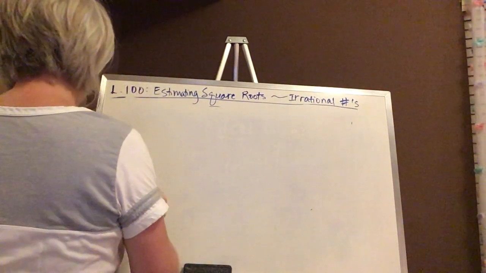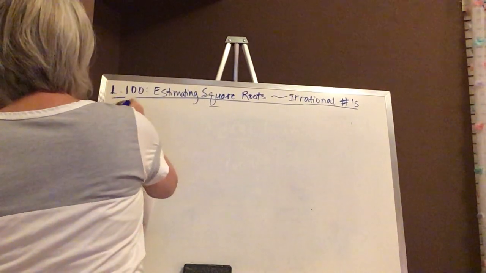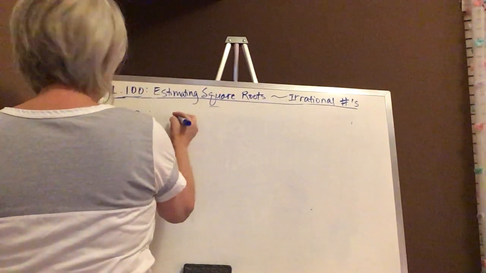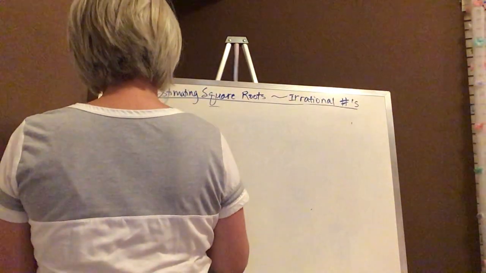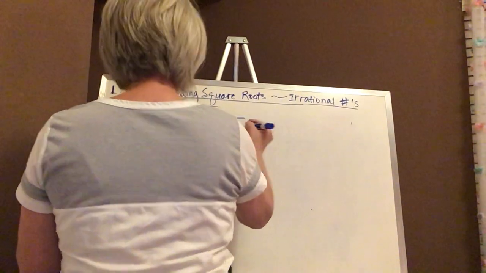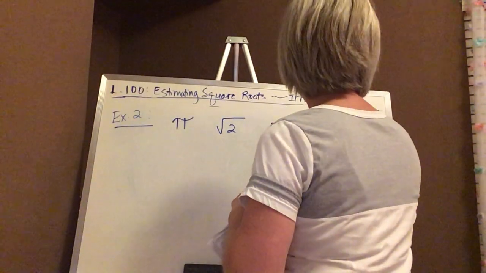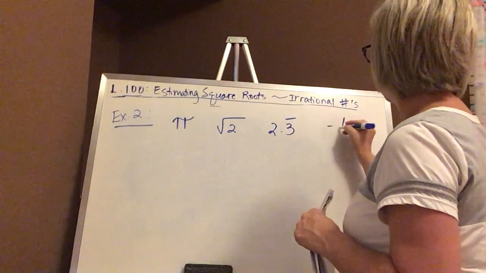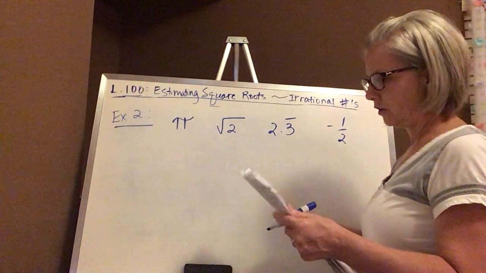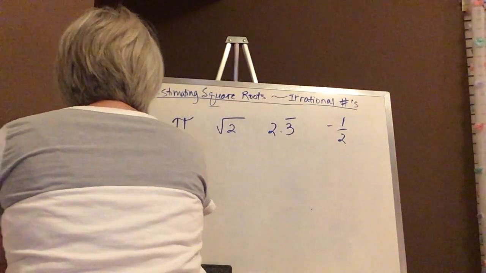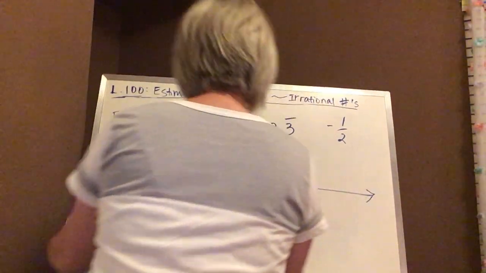First of all, let me write down the ones that we're going to be looking at. So this is example 2, and we're looking at pi. We're looking for the square root of 2 to be placed, 2.3 with the repeating bar there, and -1/2. On your number line, let's go ahead and fill that in. Mine's not all that great.